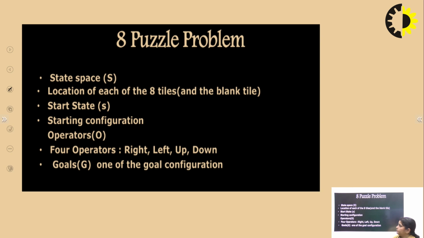In the 8 puzzle problem, what is the problem formulation? First, what is the state space? The location of each of the 8 tiles and the blank tile. What is the start state? The starting configuration you are going to begin with. What are the operators? I had told that 4 operators are used in the 8 puzzle problem: right, left, up and down. The tiles can be moved up, down, left or right to achieve the goal state, and the goal is one of the goal configurations. Simply, these are the problem formulations used while we solve the problem.